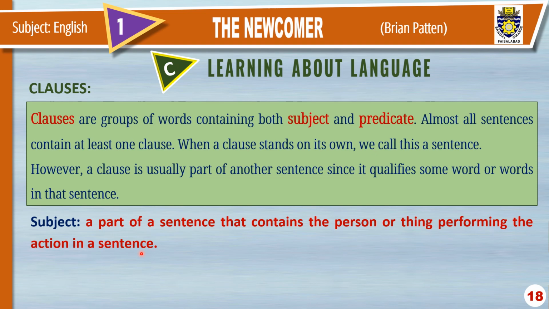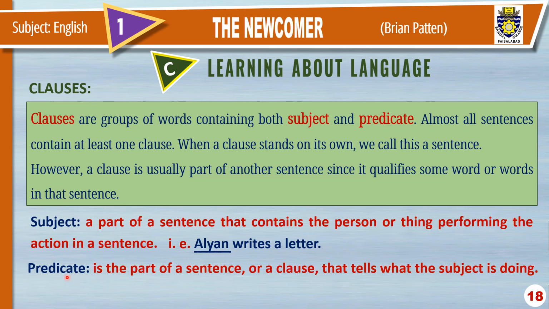You may also call that subject is an actor that performs something. For example, Alian writes a letter. In this sentence, Alian is a subject because Alian is doing something. He is an actor. What he is doing? Writing a letter. Alian writes a letter. So Alian, that is the doer of the action, is called subject.